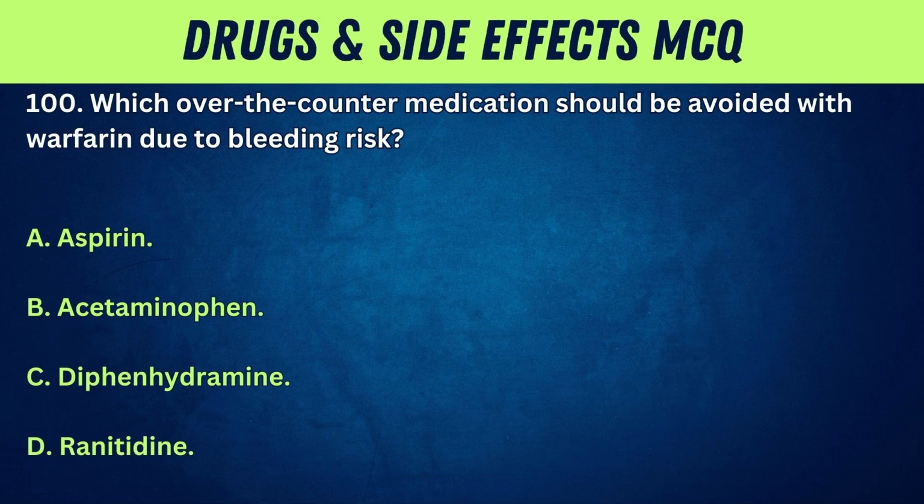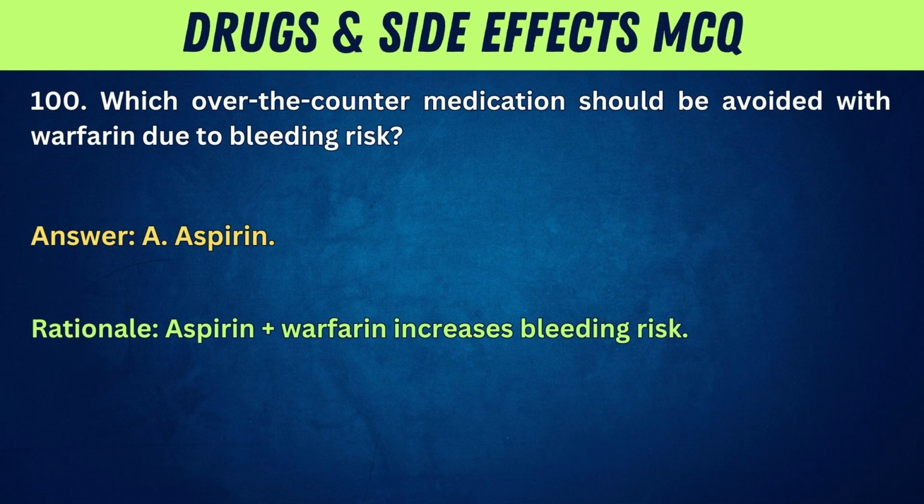100. Which over-the-counter medication should be avoided with warfarin due to bleeding risk? A. Aspirin. B. Acetaminophen. C. Diphenhydramine. D. Ranitidine. Answer: A. Aspirin. Rationale: aspirin plus warfarin increases bleeding risk.